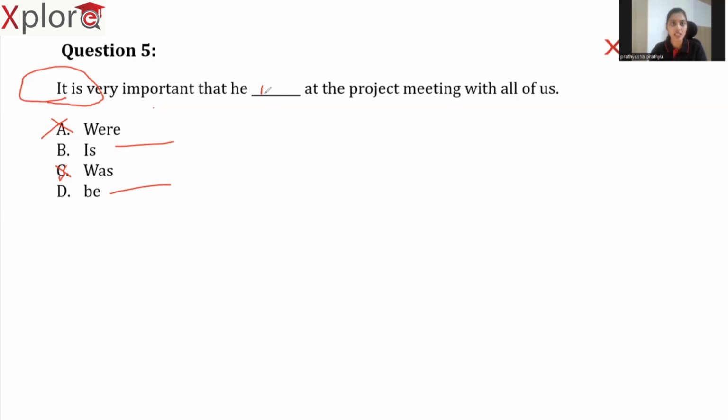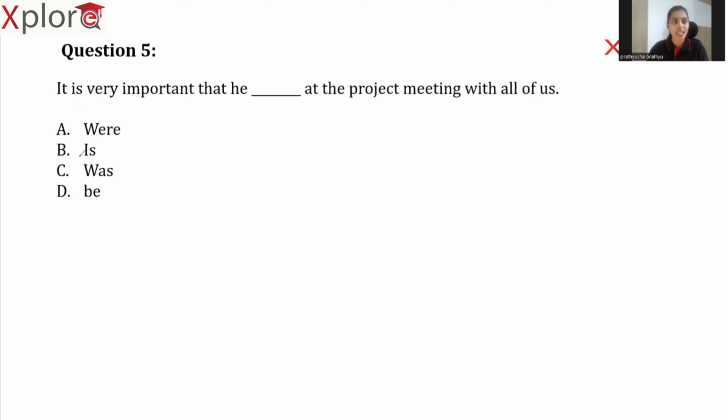Now, if you think that here the answer is option D, let's read it once. It is very important that he is at the project meeting with all of us. So what are we saying? It is very important that he needs to be at the project meeting. So he needs to be or he should be at the project meeting. Means it is going to happen in future, not in present, right? Like in the nearby future. So here, if you say he is at the project meeting, according to the sentence framing, it means that he is already at the project meeting. If he is already at the project meeting, why do we even need to highlight it?